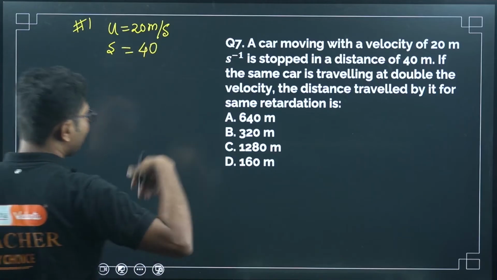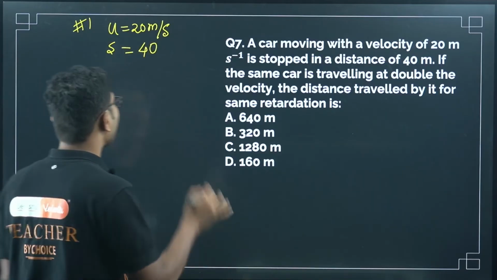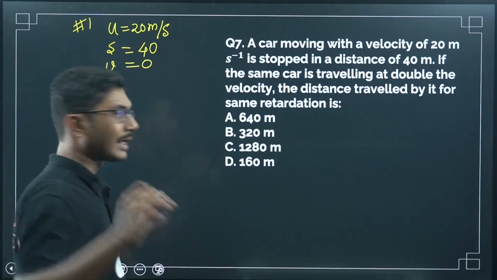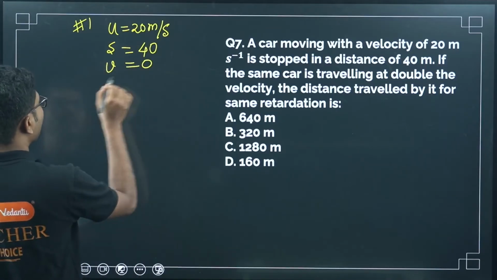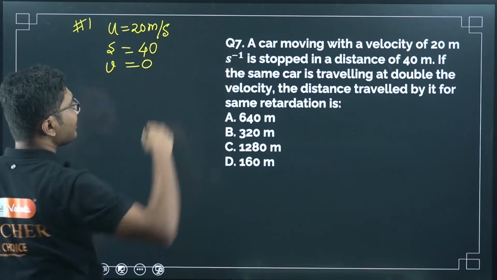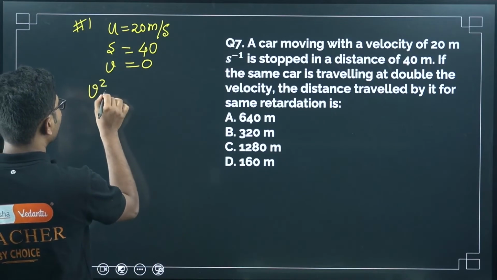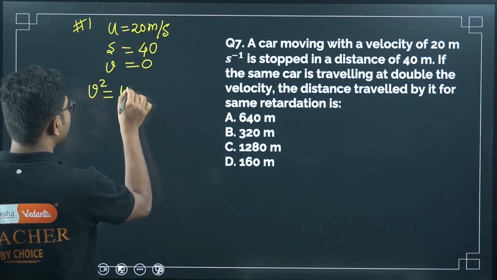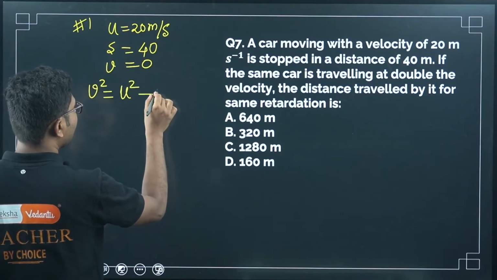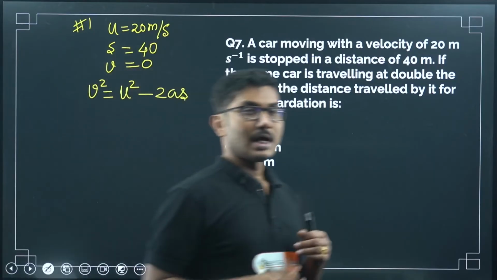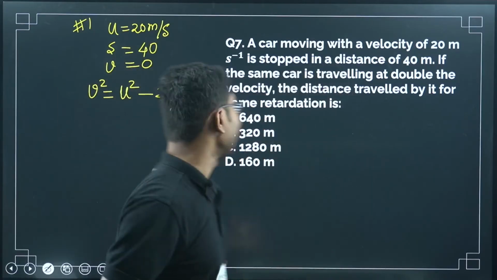What is the final velocity? It is coming to a stop, which means final velocity is 0. Now which equation of kinematics will we use? The simplest one, since there is no time given. Time is completely absent, so we use the equation without time, that is v square equals u square minus 2as. Why minus? Because it is a retardation, it is coming to a stop, that's why we are using the negative sign.